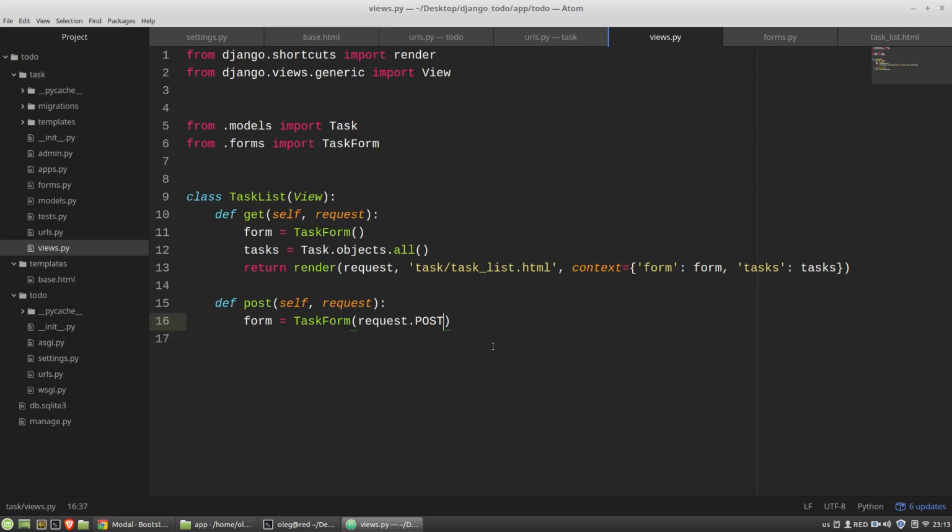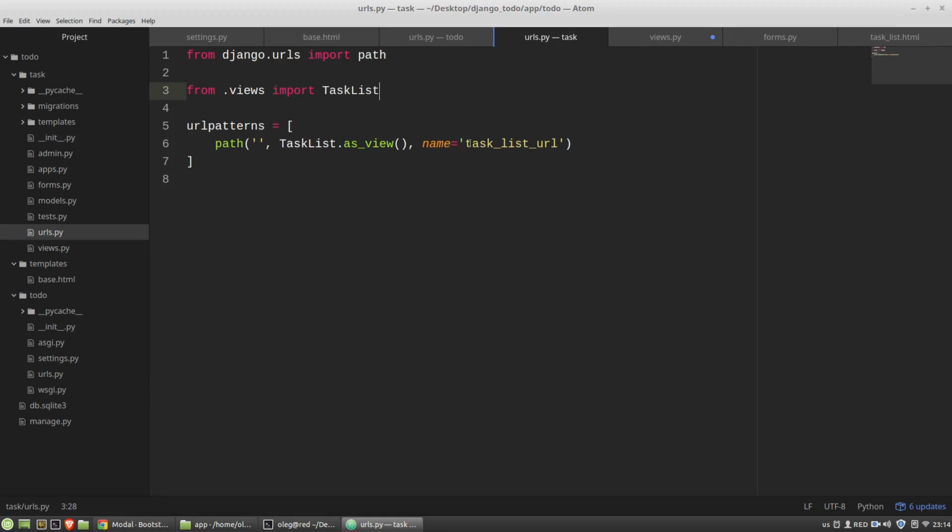Okay, I've got the submitted form, and now I can create the Task class object. So if form is valid, new_task equals the form variable, and I'm just calling its save method. And then I want to redirect a user to this URL.